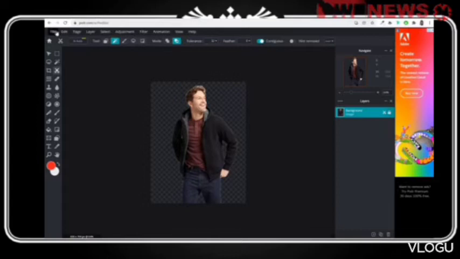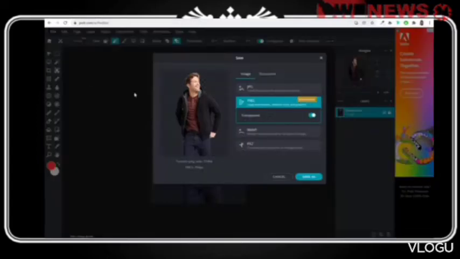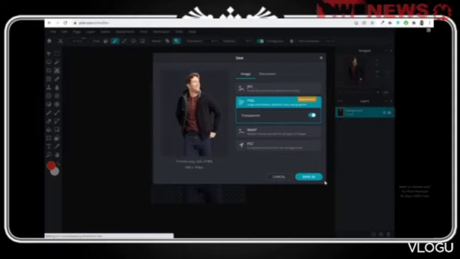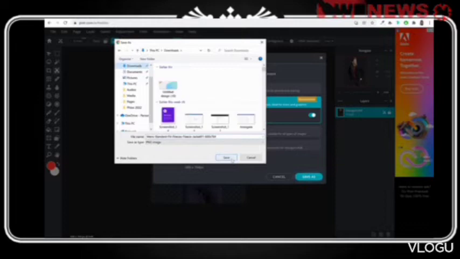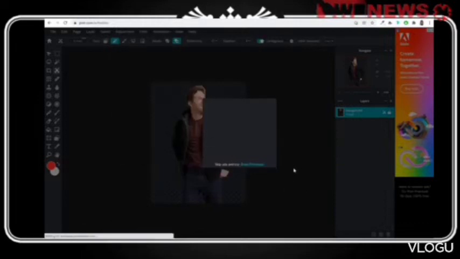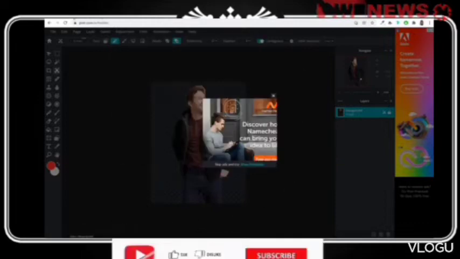Once you're done, you can just click on File, Save, and make sure to save in the PNG option so that it is transparent. Click on Save As, and you can save the file. Click on Save. Now this is also saved. So this is how easy it is to do this.